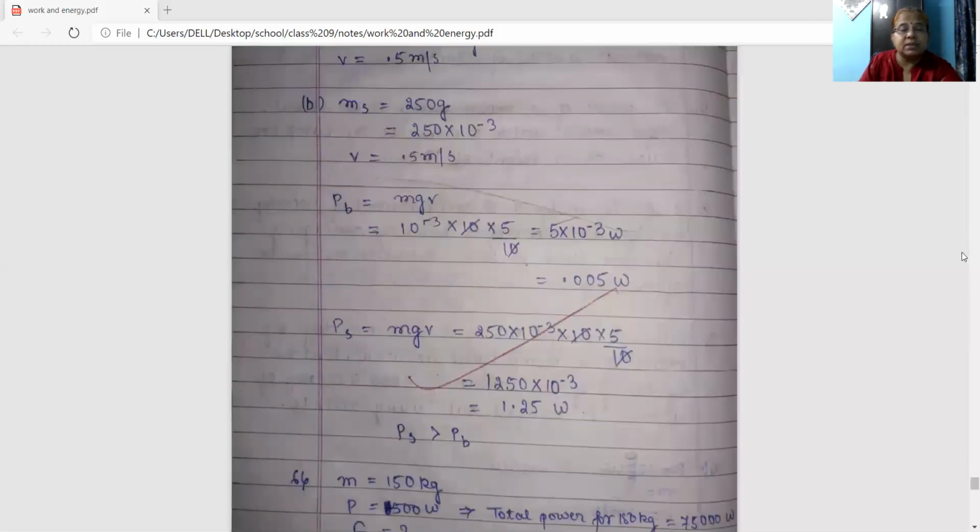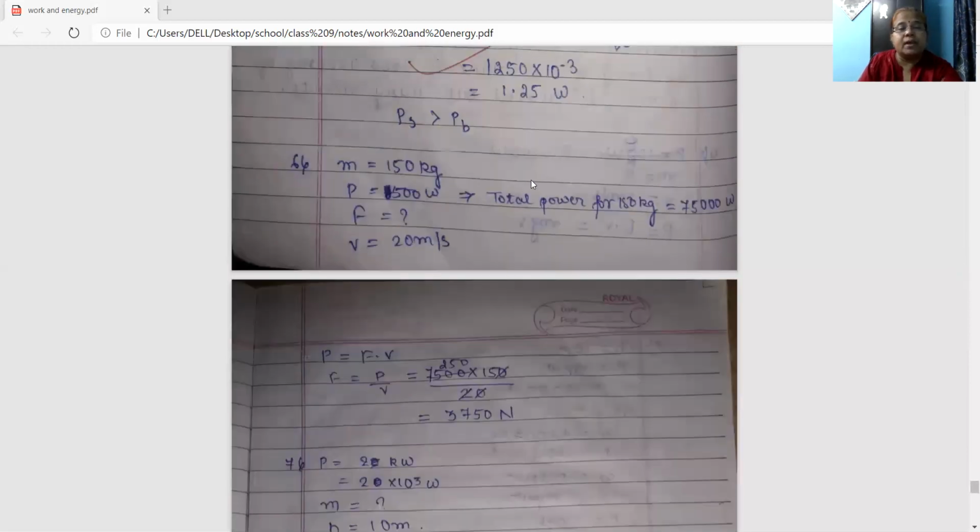Now come to the number 6 solution. Mass is 150 kg, power is 500 watt per kg. So total power equals 150 into 500, that is 75,000 watt. What will be the force? You want to find it out. Velocity is given as 20 meter per second. We know power equals force into velocity. And in this question, we want to find the force. So force equals power by velocity. Power is 75,000.